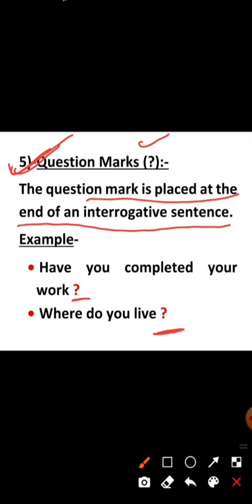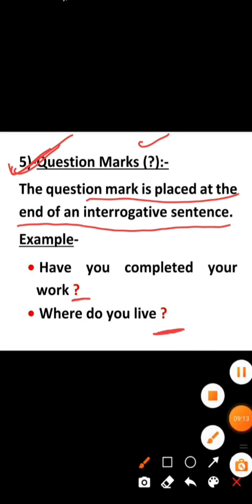The question mark is placed at the end of an interrogative sentence. You will also mention the example, have you completed your work, then after you will use the question mark. Where do you live, this is also a kind of question, so you will put the question mark at the end of the sentence. Okay students, so I hope that you all have understood the use of question mark.